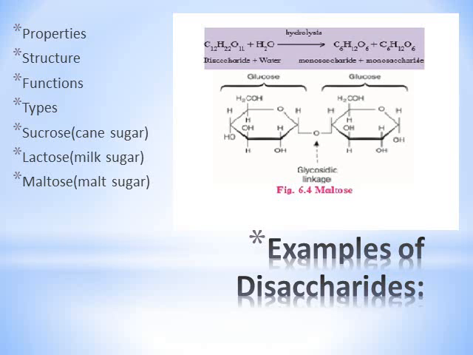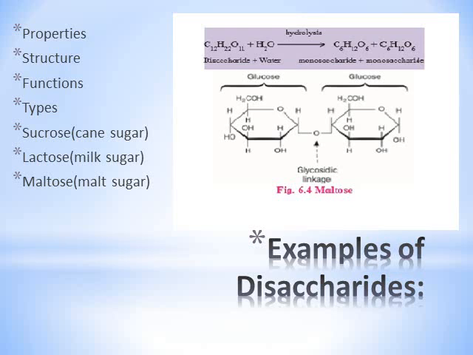Disaccharides are soluble in water. You know monosaccharides are also soluble in water. Disaccharides are also soluble in water. But they are too big to pass through the cell. Monosaccharides can pass through the cell, but disaccharides are larger molecules. They cannot pass through the cell membrane by diffusion. They are broken down in the small intestine during digestion.